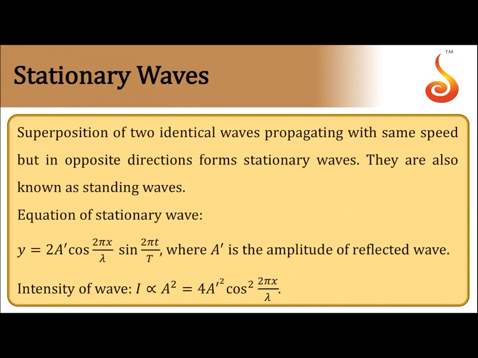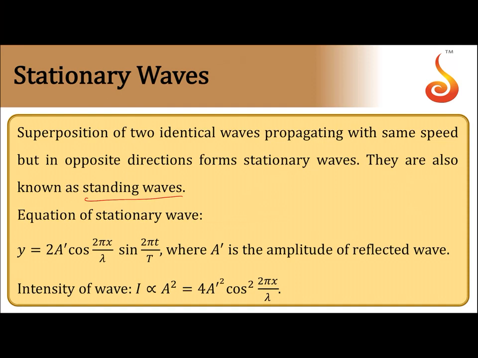Now coming to stationary waves. Suppose two identical waves propagate in opposite directions, identical in the sense that amplitude, frequency and wavelength are the same, traveling in exactly opposite directions along the same line. If they superpose, the resulting pattern is called standing waves or stationary waves. They are called stationary because they do not propagate in any direction. Whatever energy is propagated in the forward direction is carried backwards, so net energy transportation is 0.